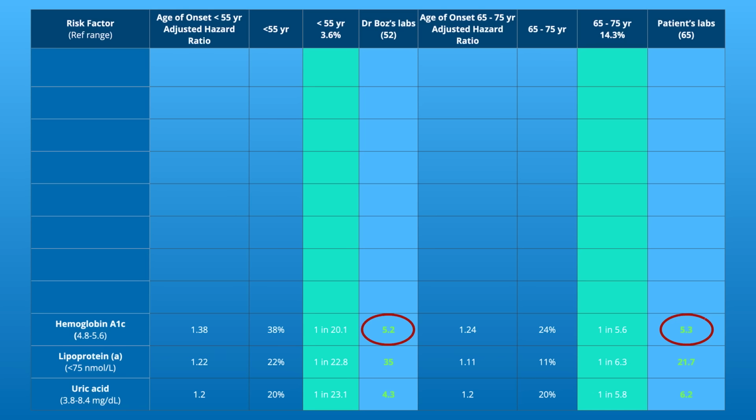In my age group, if the hemoglobin A1c is abnormal, it takes my risk of heart disease from 3% to about 3.8%. That's 1 in 20. When you look at my patient who's a decade older, her risk is a 24% increase. But because the baseline for heart disease is already at 14%, that's about 1 in 5.5 people. Hang in there. This makes more sense in the next few labs.